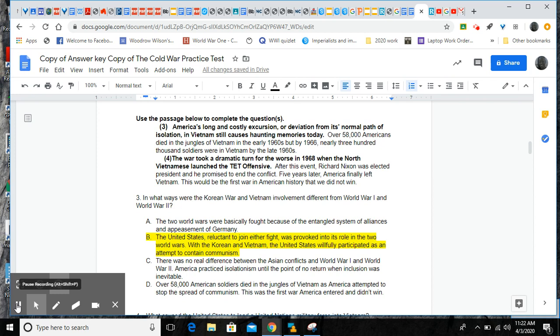Number three wants to know in what ways the Korean War and Vietnam War are different from World War I and World War II. If you notice, the passage has nothing to do with Korea, World War I, or World War II. It's only about Vietnam. So the knowledge of the other wars has to come from your background information. Number three in the passage tells us that America deviated from its normal path of isolation. So in the other wars, it practiced isolation. In the Vietnam War, it did not. So then you need to find an answer that reflects that, and that is B.